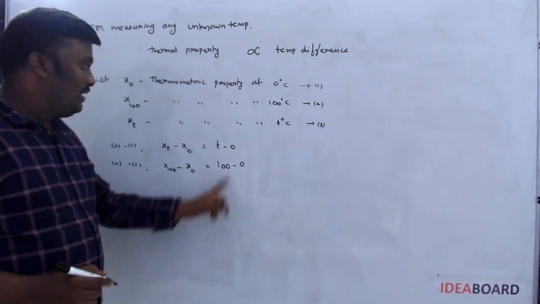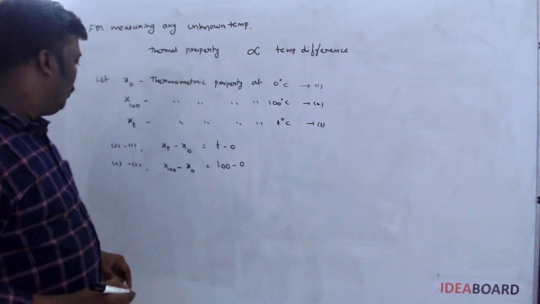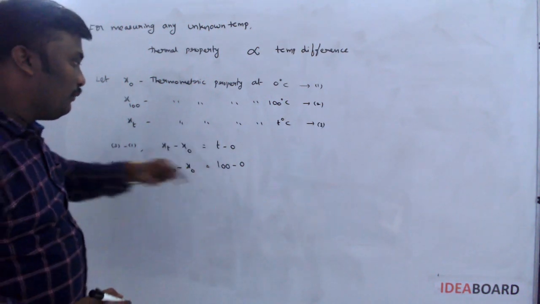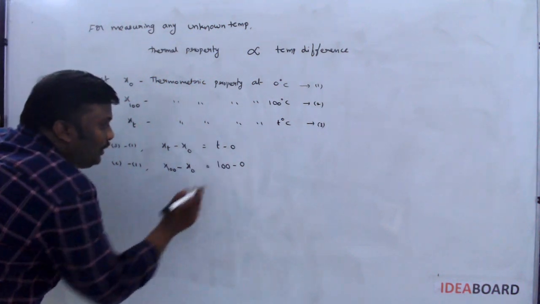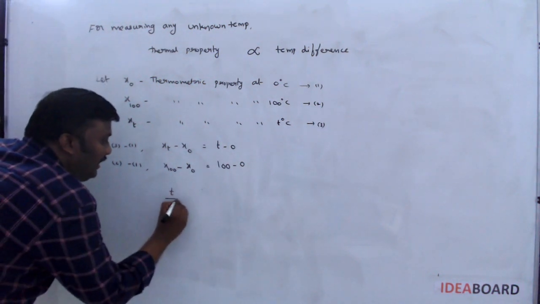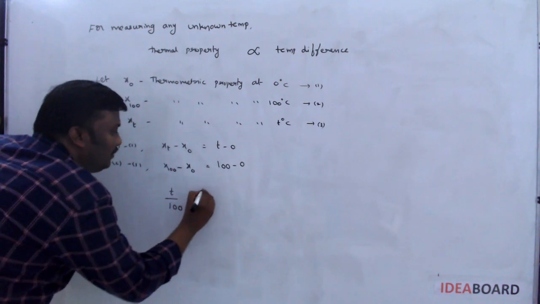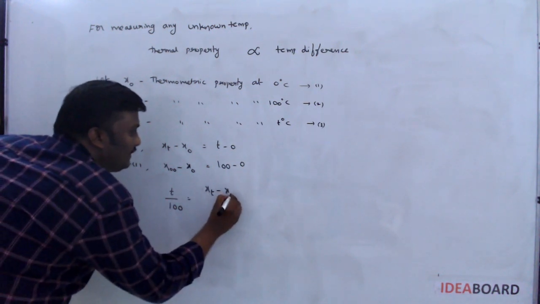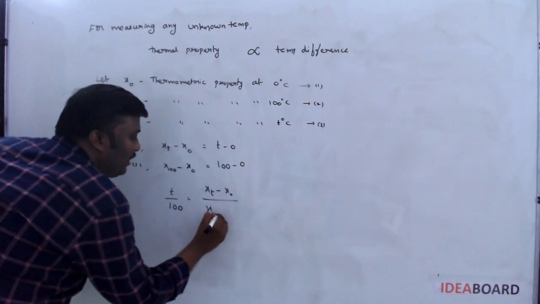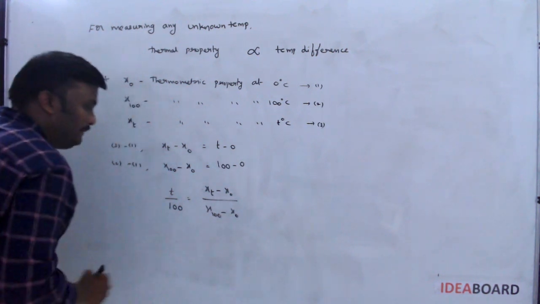What we want is the unknown temperature, so divide these two equations. Then T by 100 is equal to Xt minus X naught by X100 minus X naught.